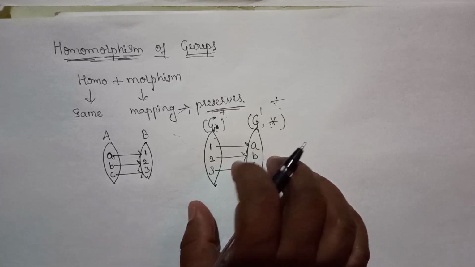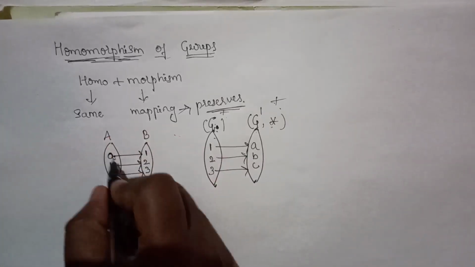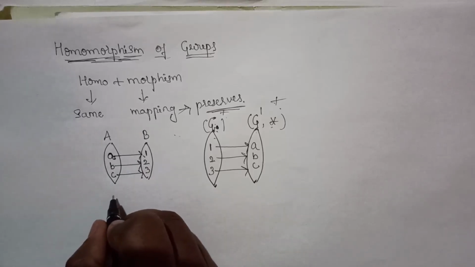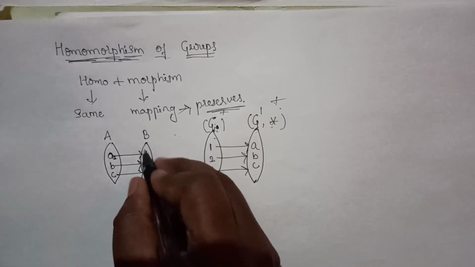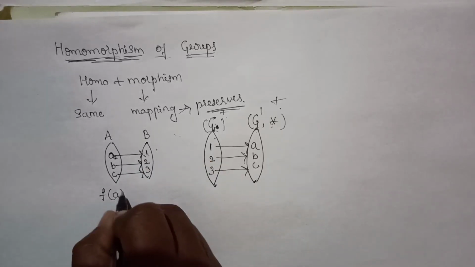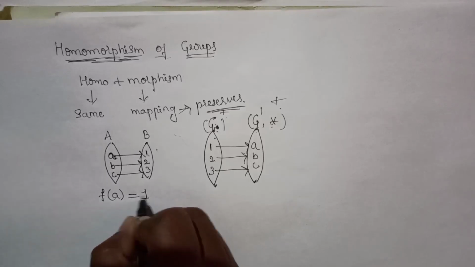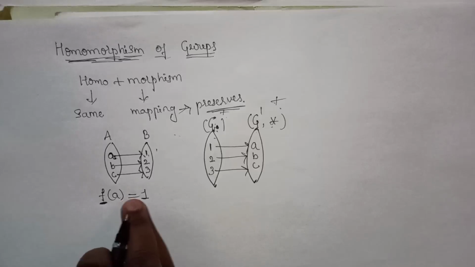In this mapping, A maps 1 means the image of A is 1, and we denote it as f of A equals 1.